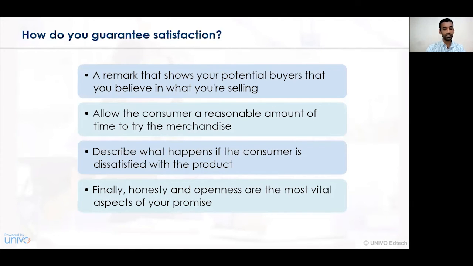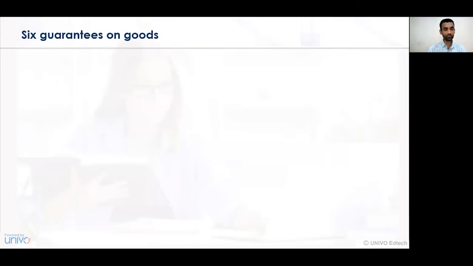And finally, honesty and openness are the most vital aspects of your promise. In this case, one has to understand how those perspectives can be followed and in what way the honesty and openness of the contract can be fulfilled. So the satisfaction guarantee is of utmost importance and those considerations need to be fulfilled.